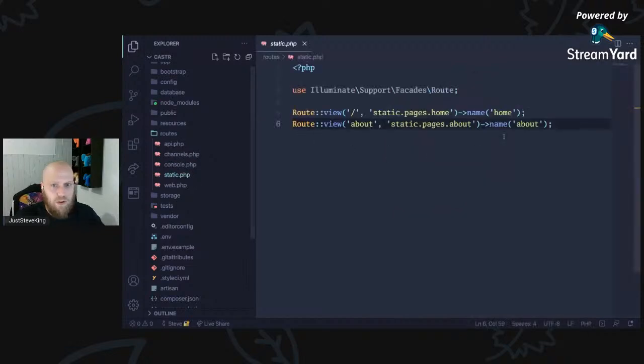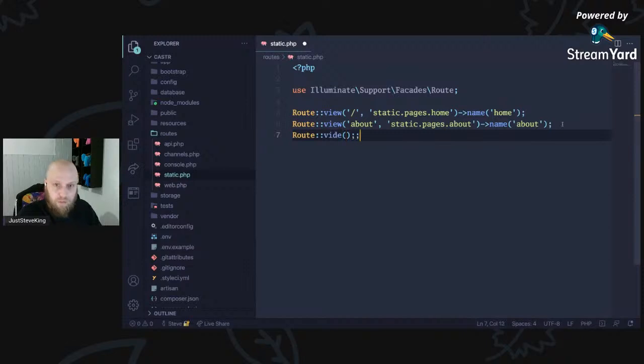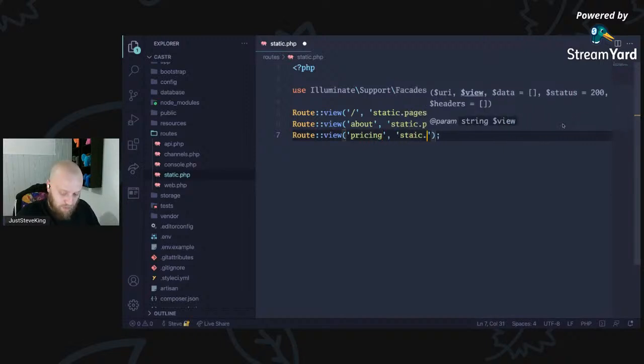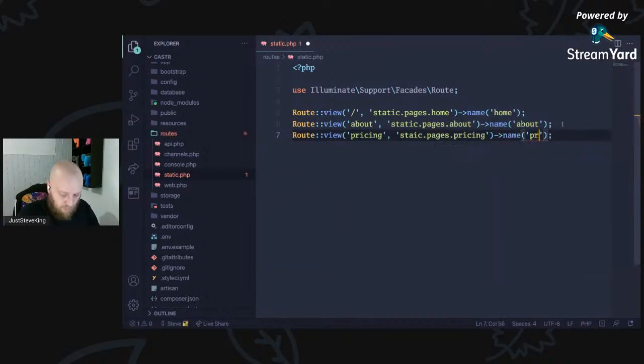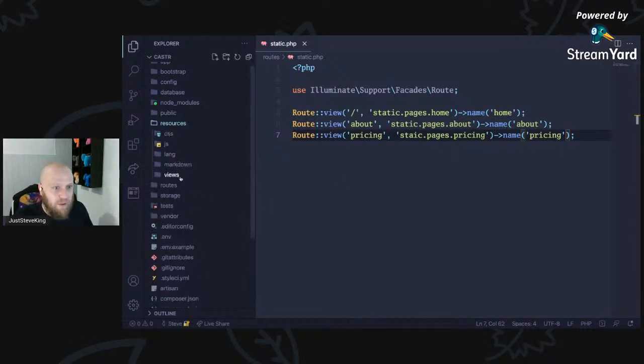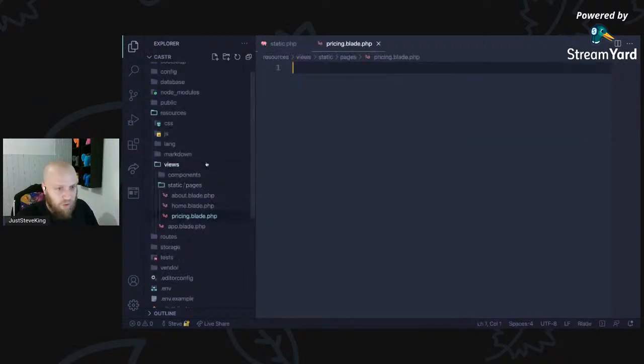So let's go back to a static page, and let's go to root view. Oh, come on, fingers, you can type. Pricing, and we're going to go to static pages pricing, and we're going to name this one pricing, following a convention yet again. So the best way to do Laravel, I find, is to follow a convention. Whether it's your own convention or someone else's is up to you. But follow a convention, and you can't go too wrong.